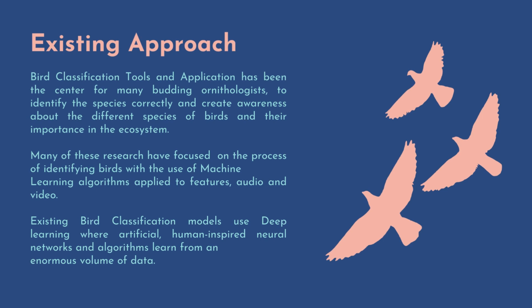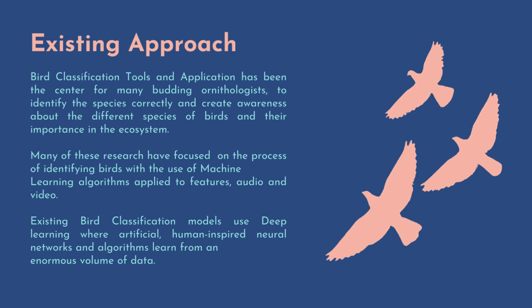So, let's talk about the existing work that has been done in this field. Definitely, there have been bird classification tools and applications that have been the center of many researchers' work to identify the species and create awareness about the different species of birds and their importance in the ecosystem. Many of these researchers have focused on identifying birds with the use of machine learning algorithms applied to various forms of data, including features, audios, videos, and images.